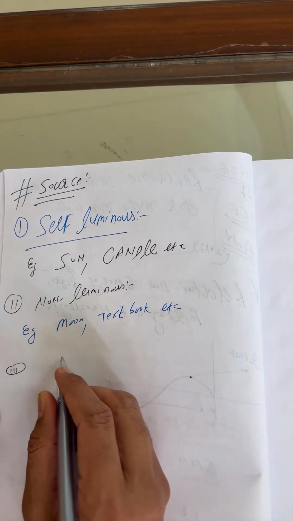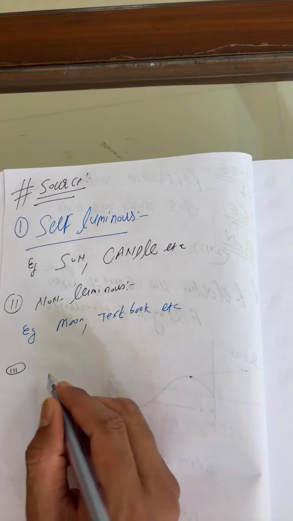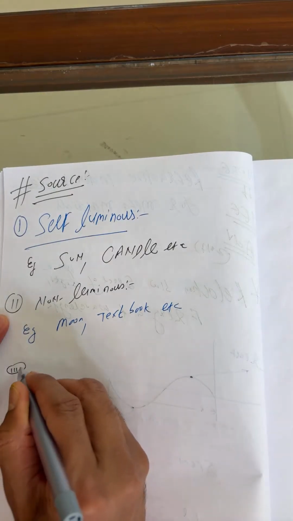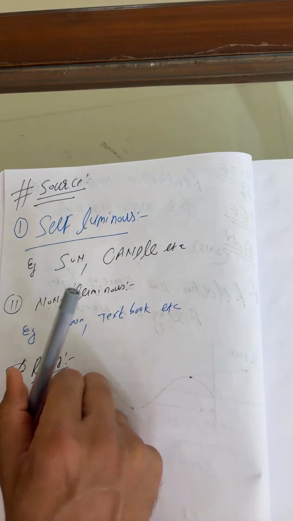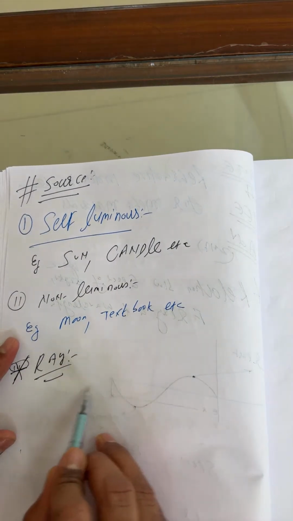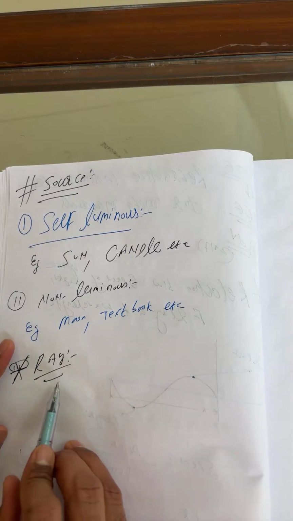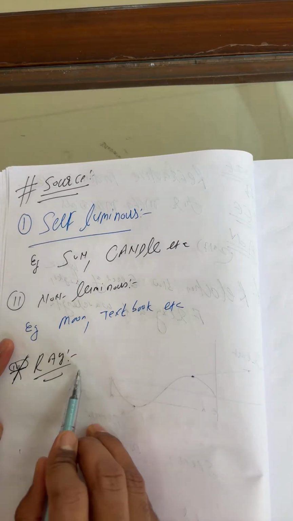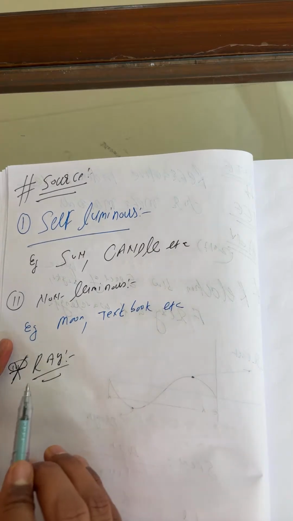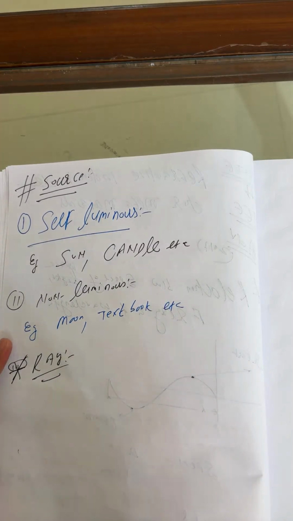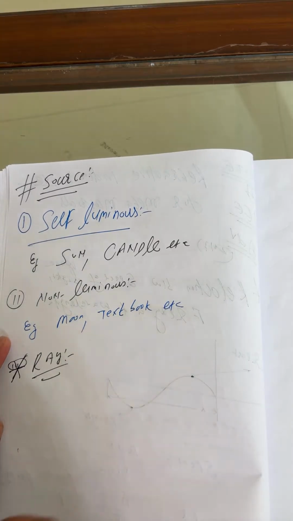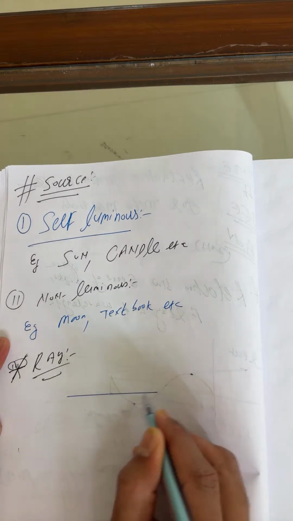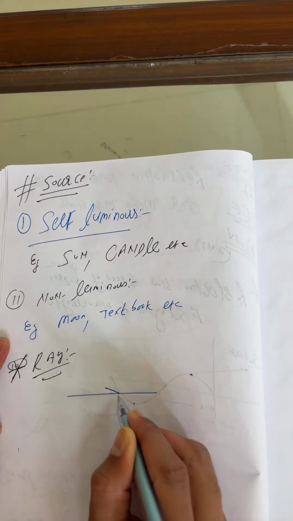Next, the third point is ray. There are many varieties, but just leave it. Put the heading: ray. So what is a ray? A straight line path along which light travels between points in a homogeneous medium. Just keep in mind, this is also called the law of rectilinear propagation of light.